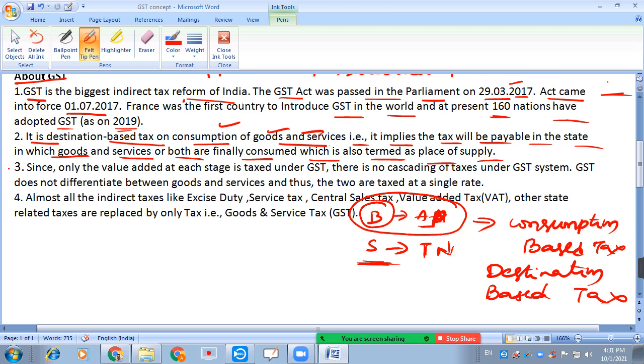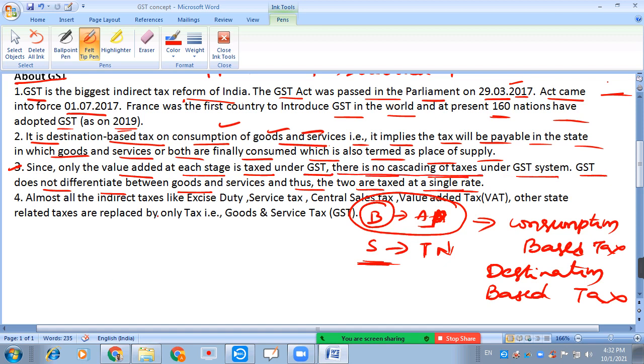Next, since only the value added at each stage is taxed under GST, there is no cascading of taxes under the GST system. GST does not differentiate between goods and services, and thus the two are taxed at a single rate. I will explain this point, there is no cascading of taxes.